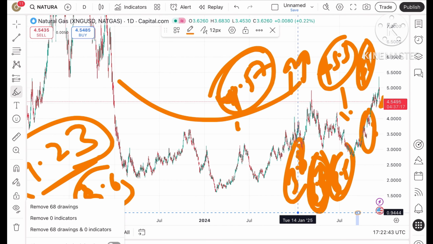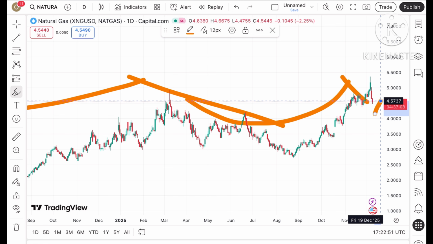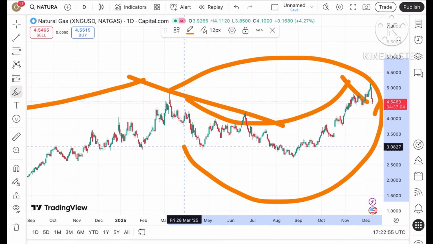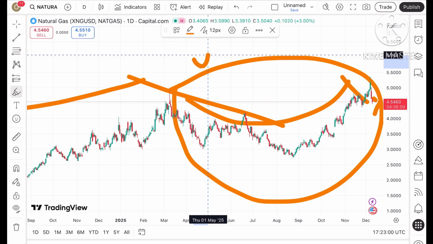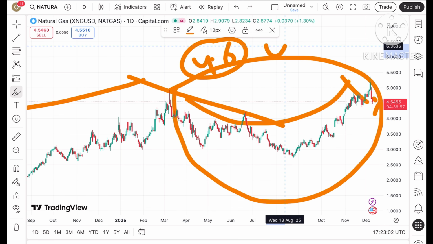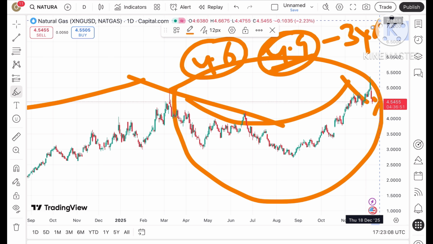There is a clear pattern here. After this pattern there is a downfall, and then this particular pattern supported an upside. I've clearly mentioned that if the price keeps moving over 4.6, chances are very high it will cross a level of 4.9, and once it crosses 4.9, it will be the highest in 3 years. So we can see it can move further upside.